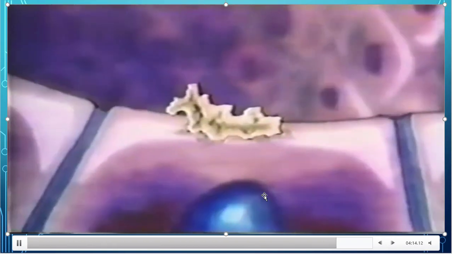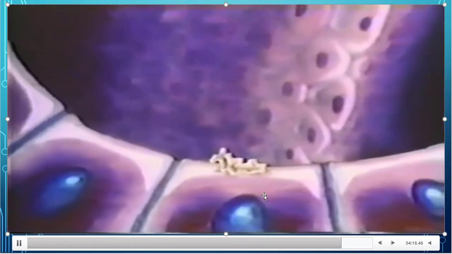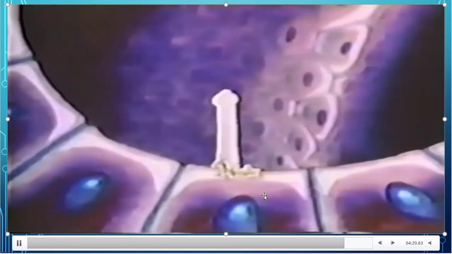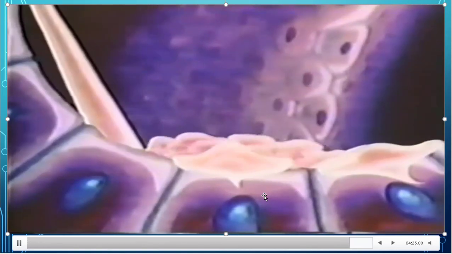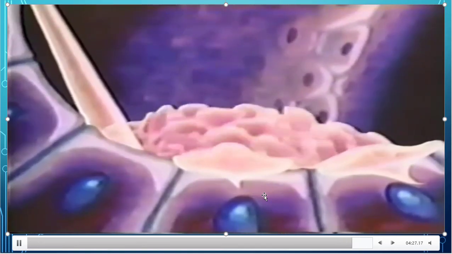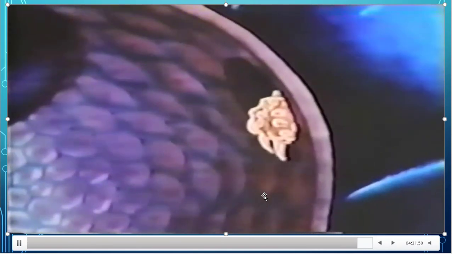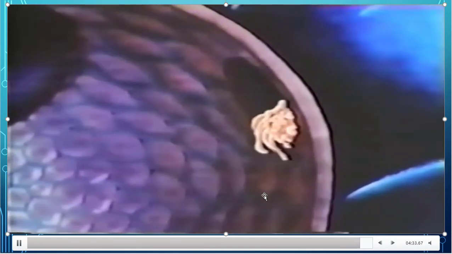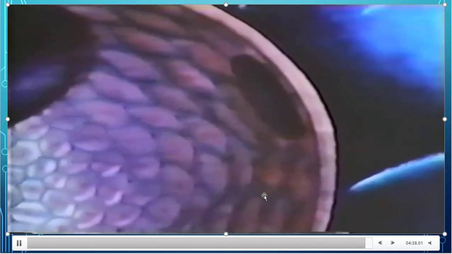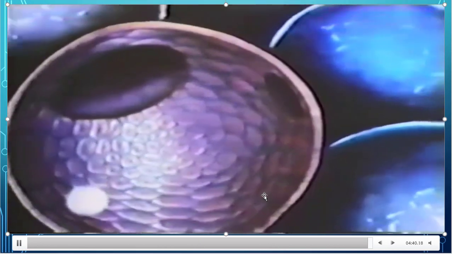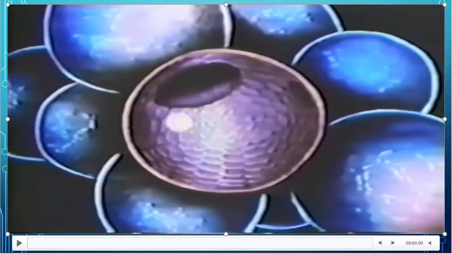If any foreign material or dust particle enters this area, the white blood cell immediately engulfs it. See, it is engulfing that foreign body or waste material and cleaning the area. Okay, what happens? Air has reached here, in the alveoli. It is in the alveolus now. From here, where does it go?